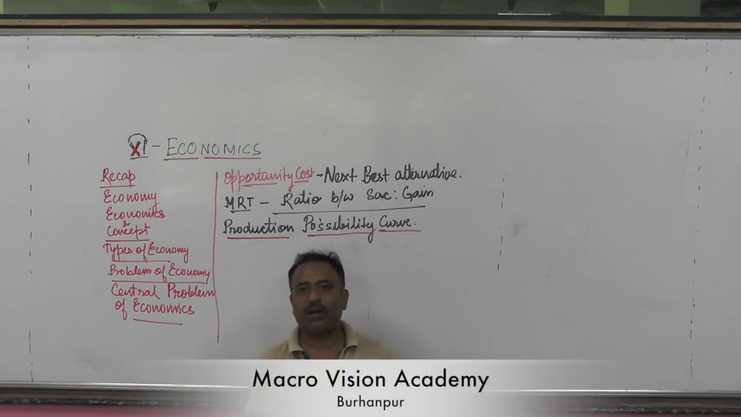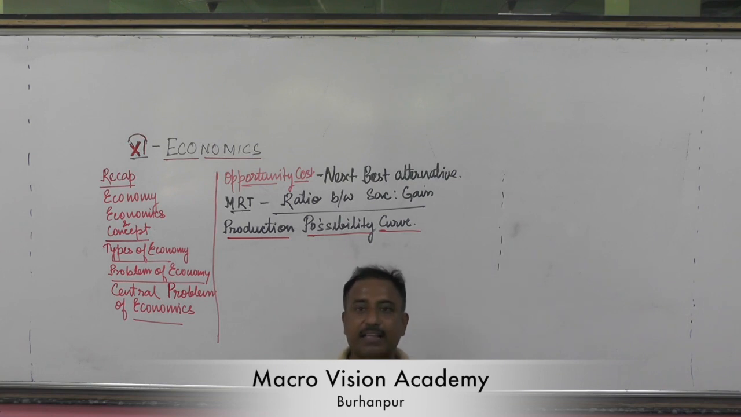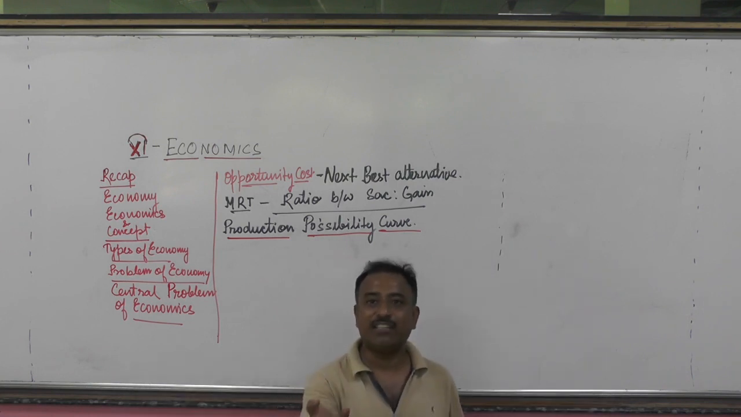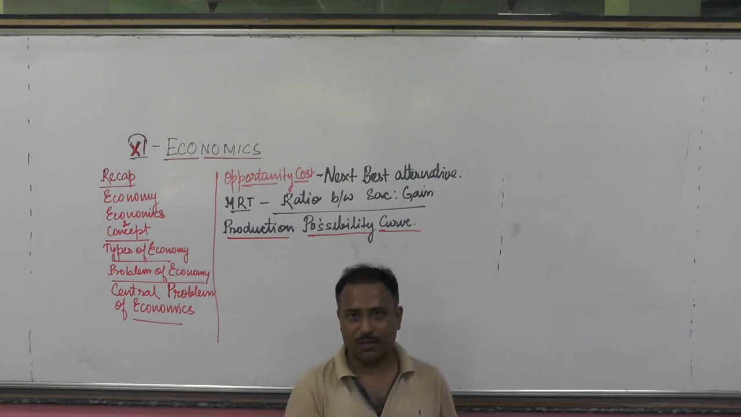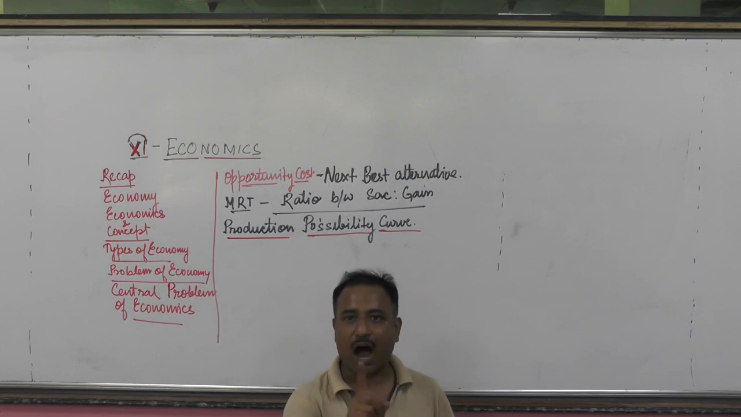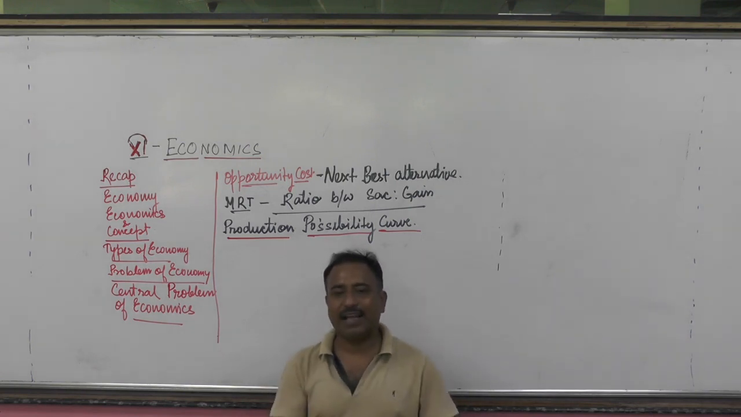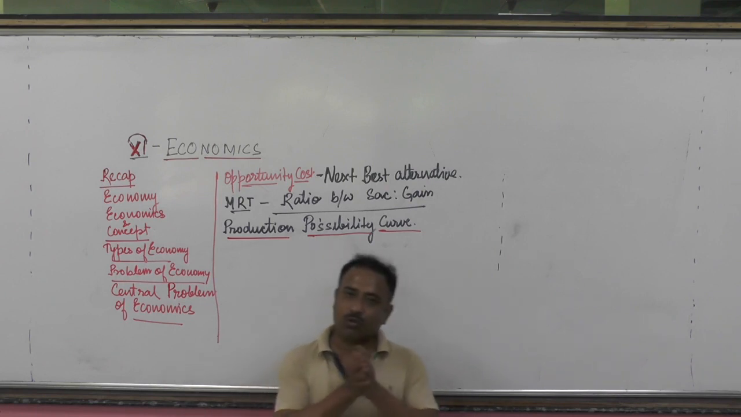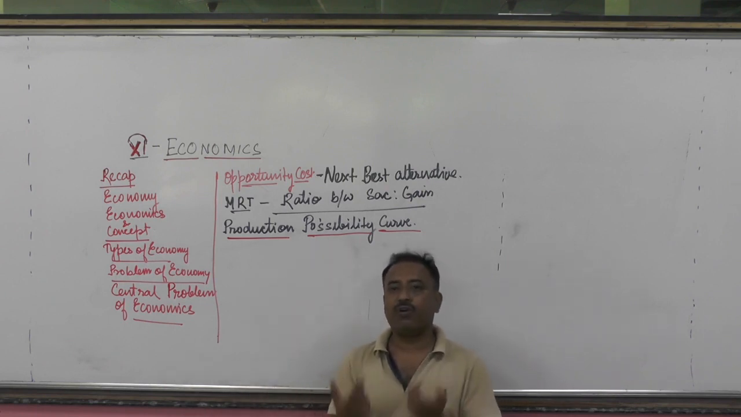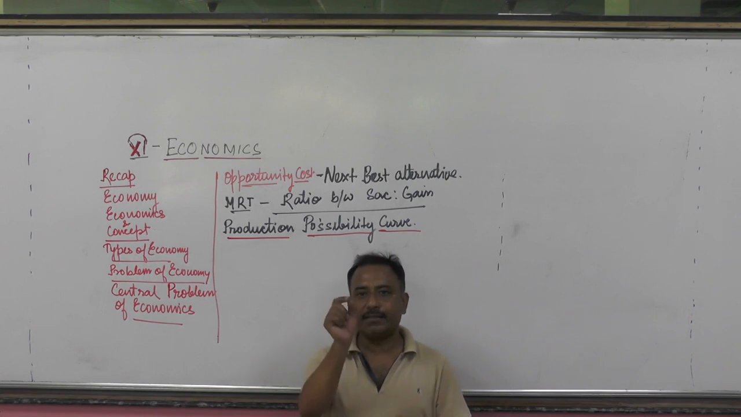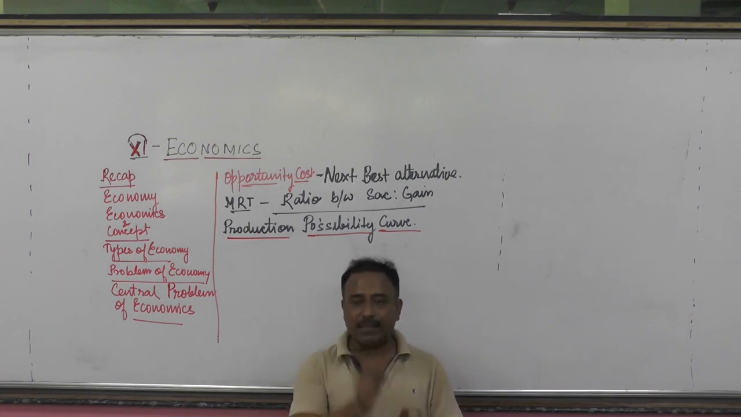Next part, you want to produce a product, that is for whom? Whether it is for the rich people or for the poor people. So these are all the problems of allocation of resource: what to produce, how to produce and for whom to produce. Can I make you understand? Next part, how to come out of this problem. The production possibility curve is the answer.